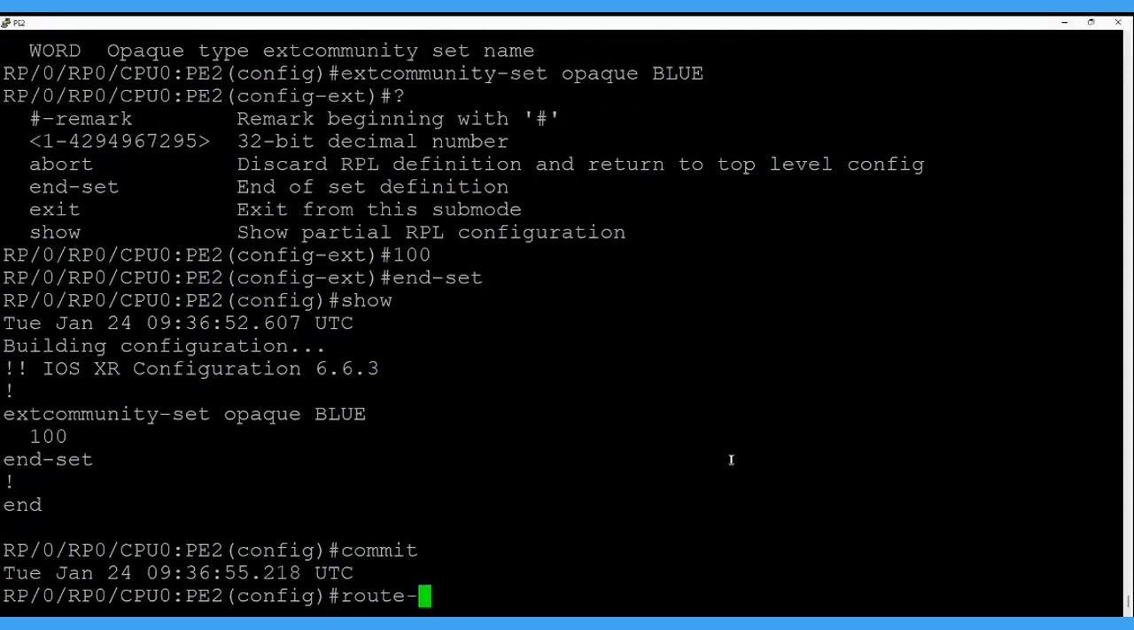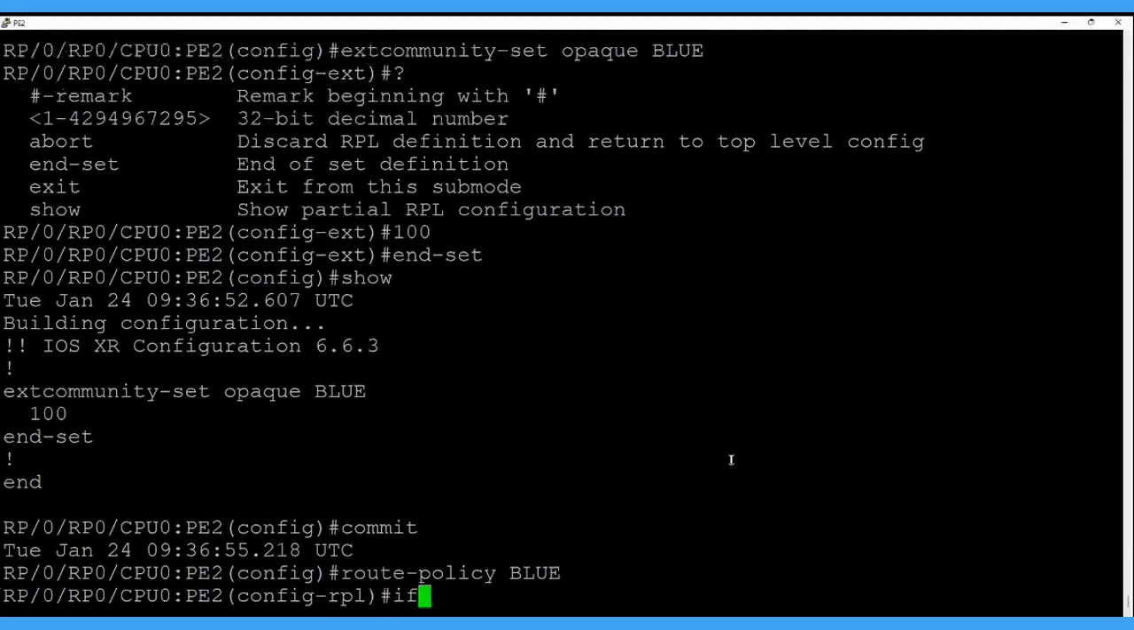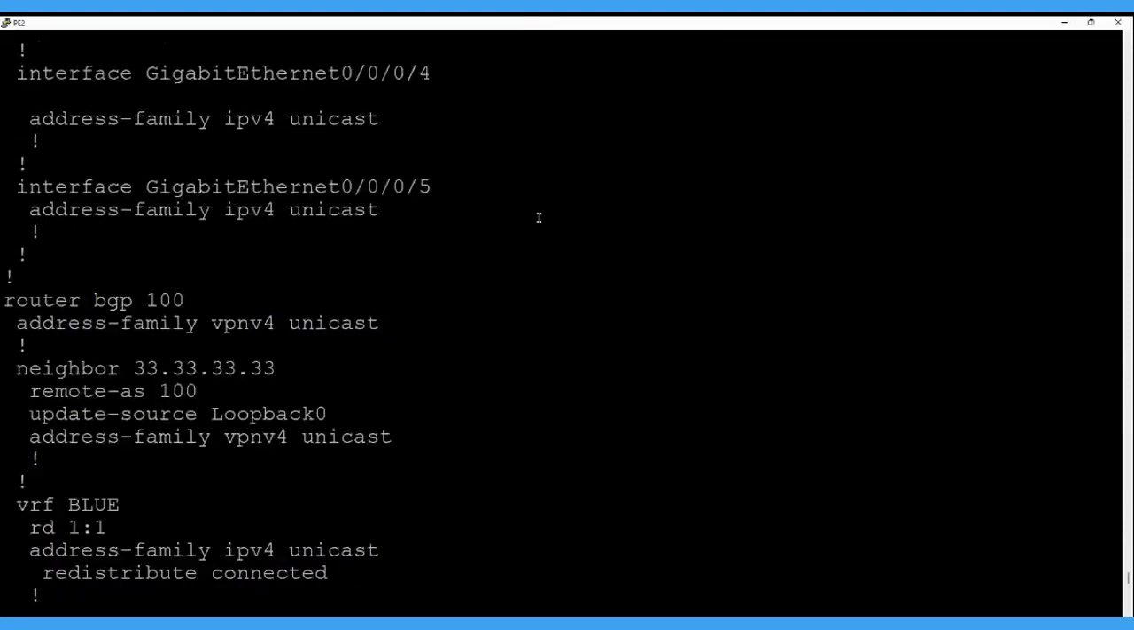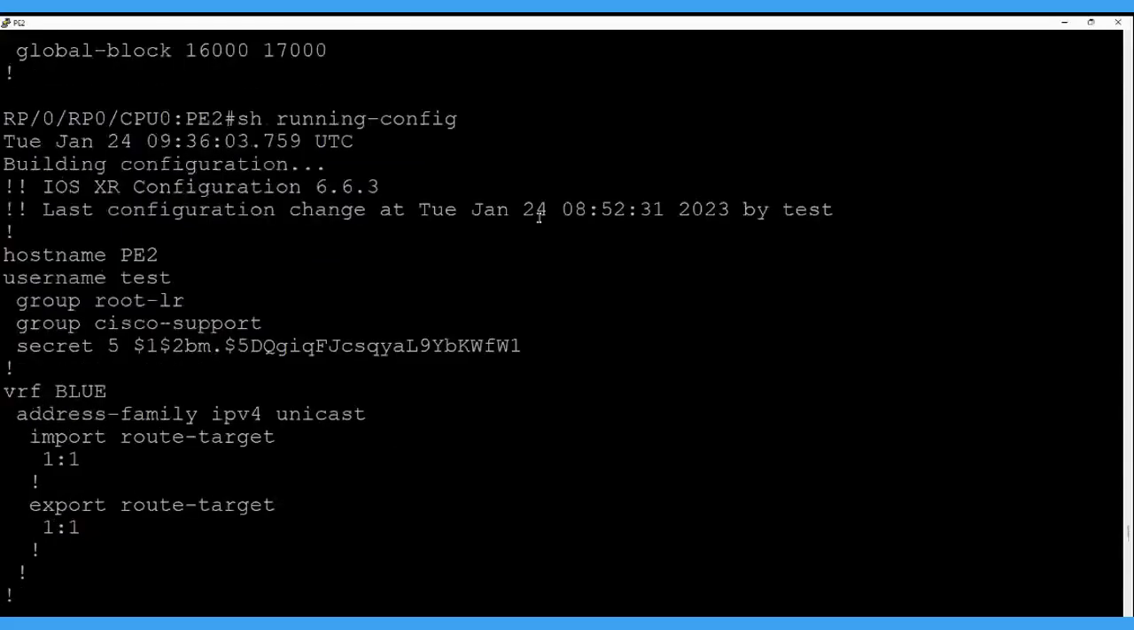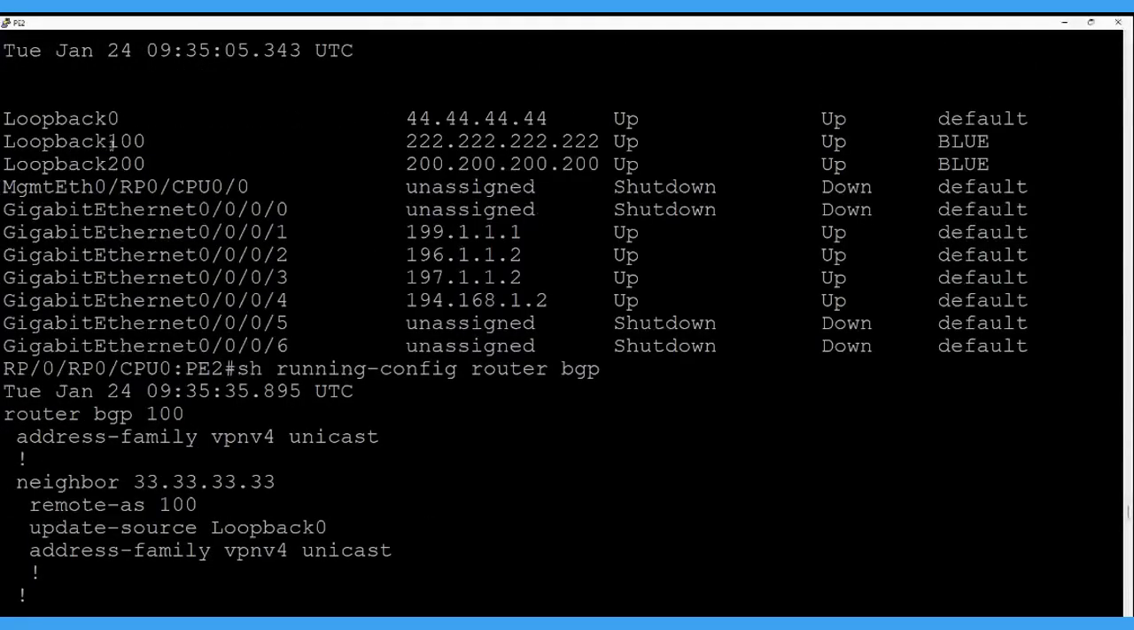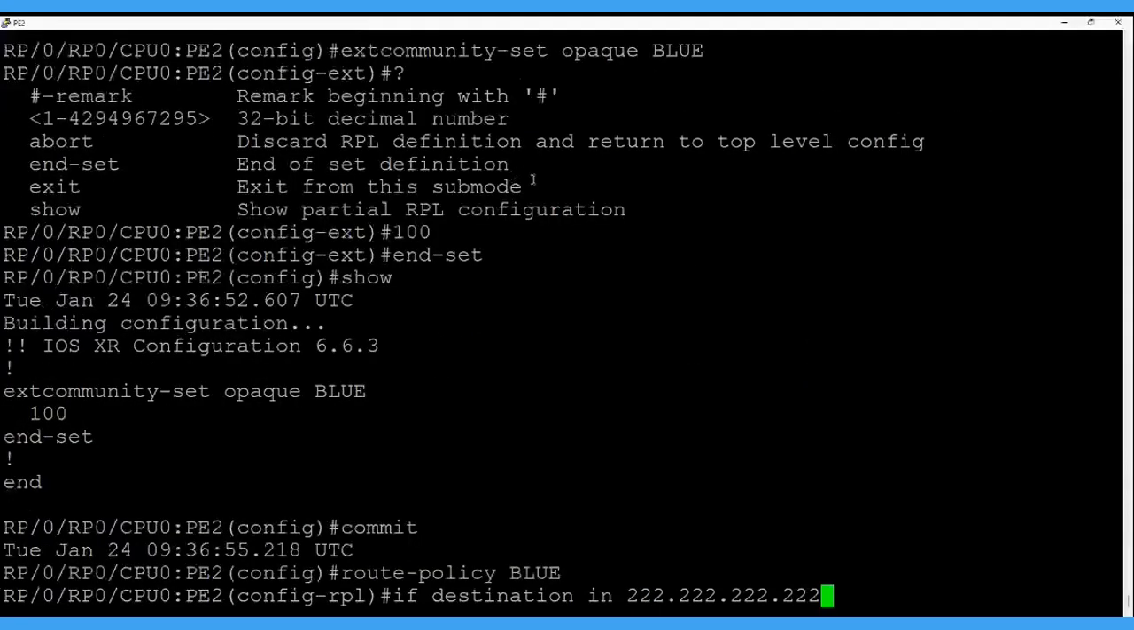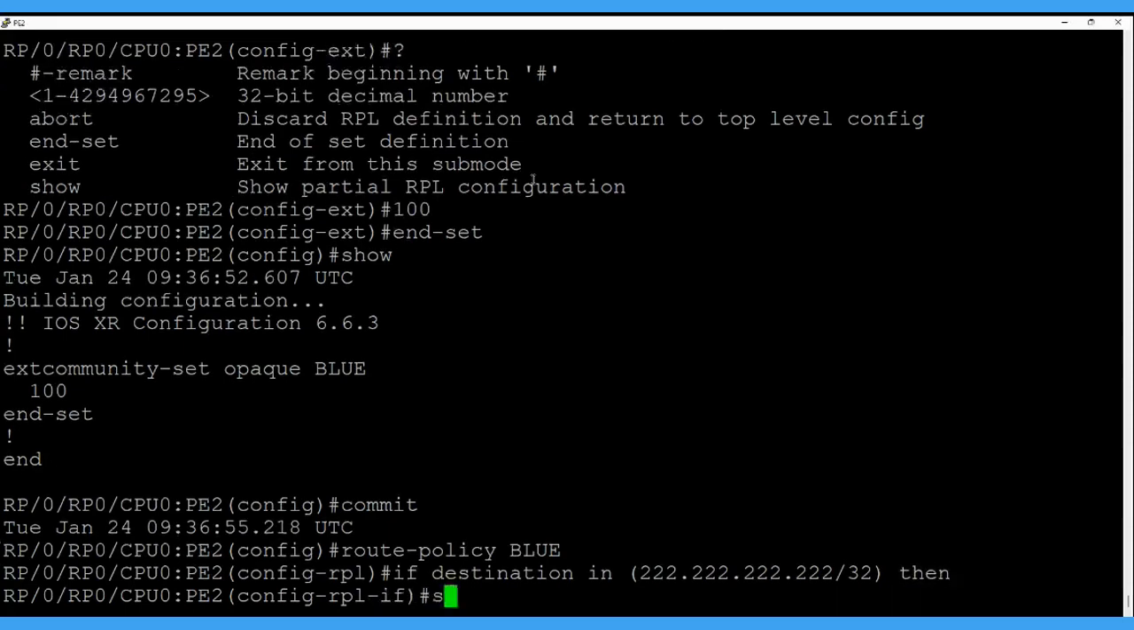With the route policy, the route policy name again we do as blue. That is destination in. We're going to define the policy for the loopback 100 prefix only, not for the loopback 200. This is the IP address /32. The brackets are the syntax for the RPL. Destination in this, then set